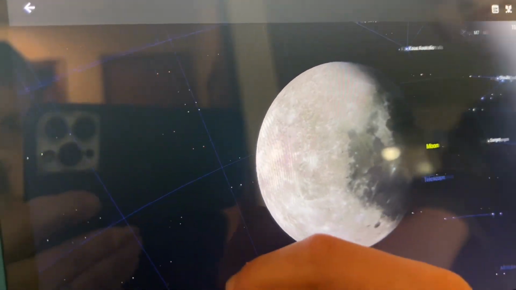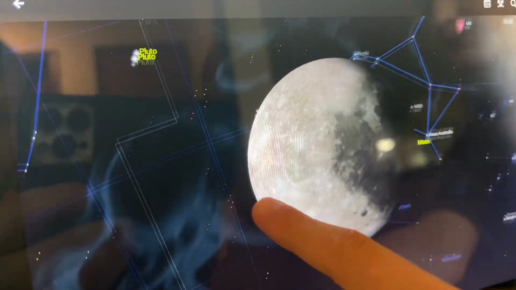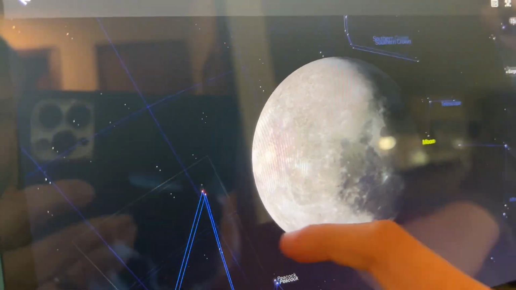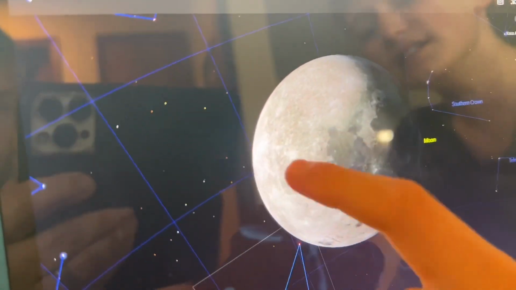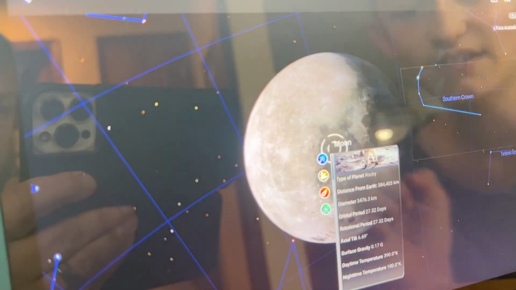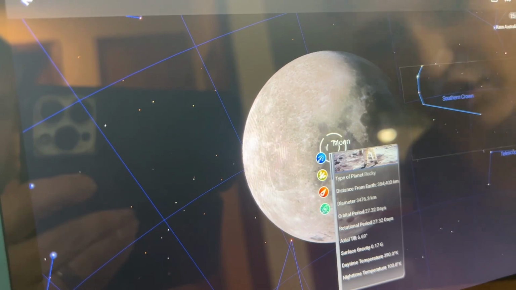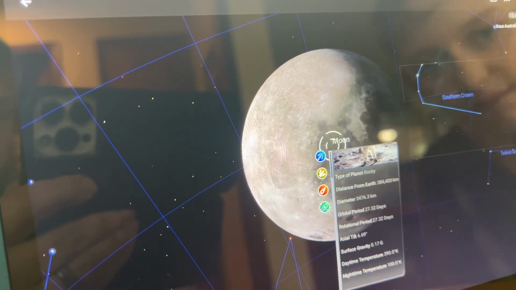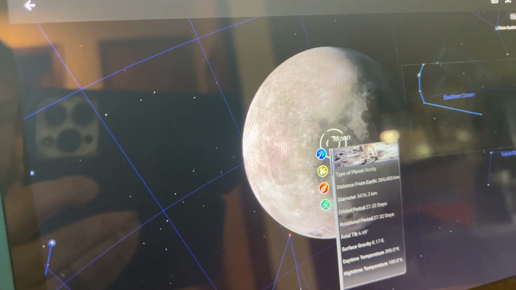Now here's our moon, and I know it may look like Mercury, but this is not Mercury. This is an actual moon here. Obviously, it's rocky. The distance from Earth is 4,403 kilometers.